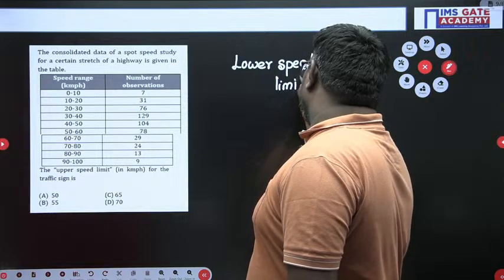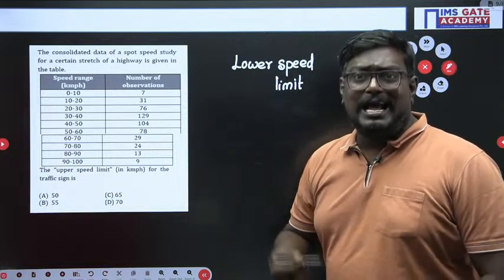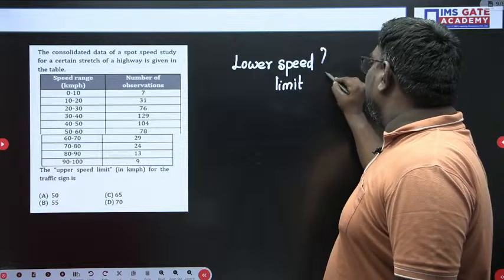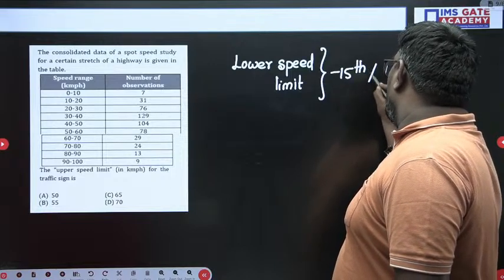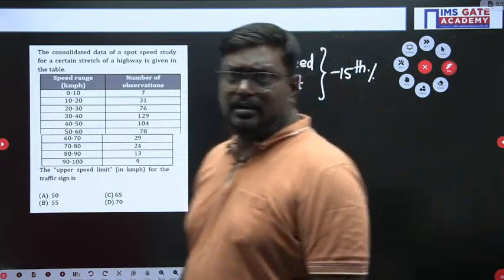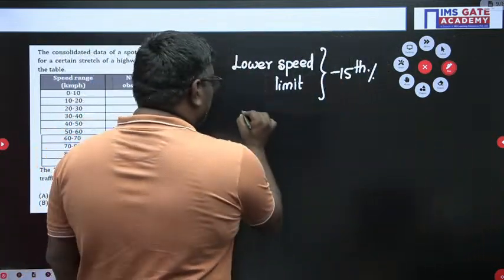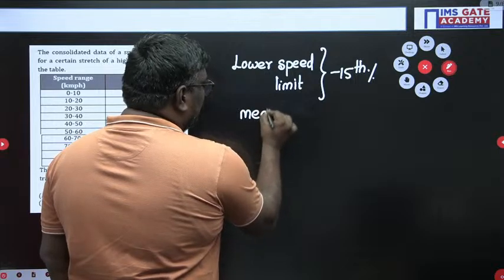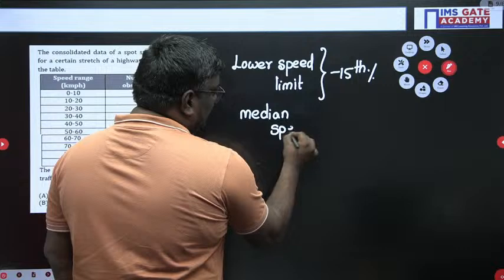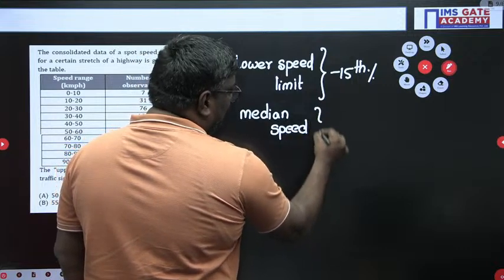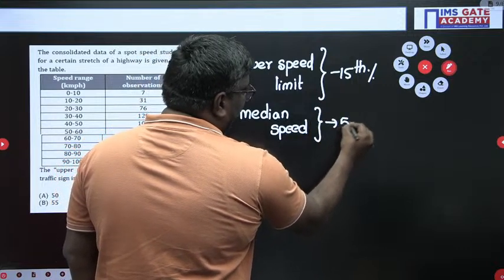There is a graph between the cumulative number of vehicles and the velocity. At the 15th percentile, we take it as the lower speed limit. I hope you are clear. Very good. Similarly, they will give you the median speed at the 50th percentile. If you want to find the median speed, you will calculate at the 50th percentile.